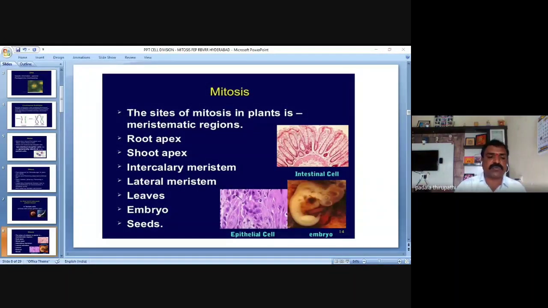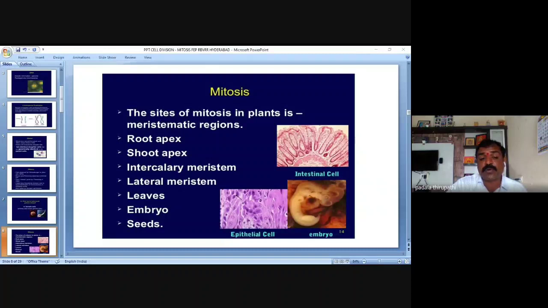Then seeds also. Sir, seeds are in a senescence phase, or a resting phase. How can the seeds perform mitosis?